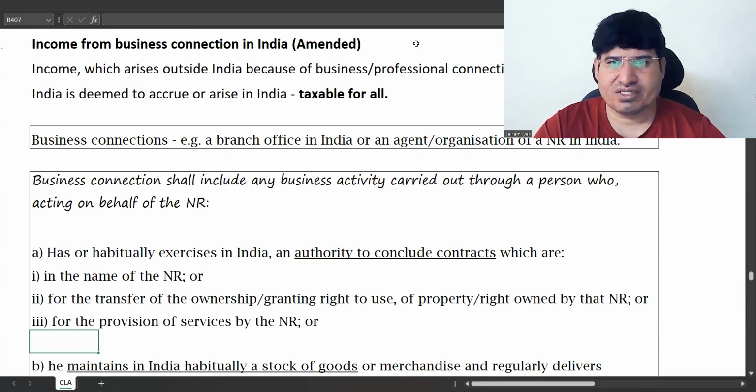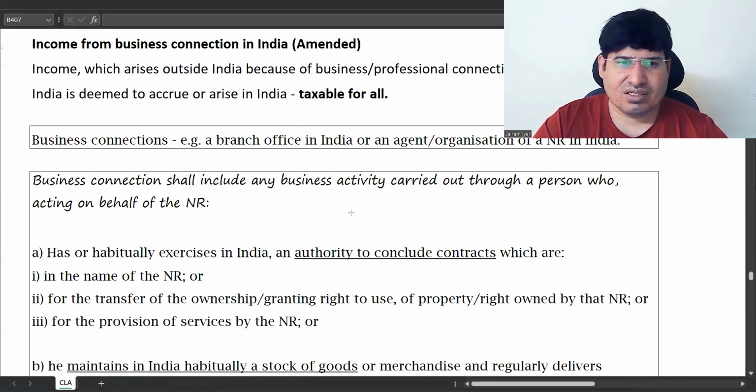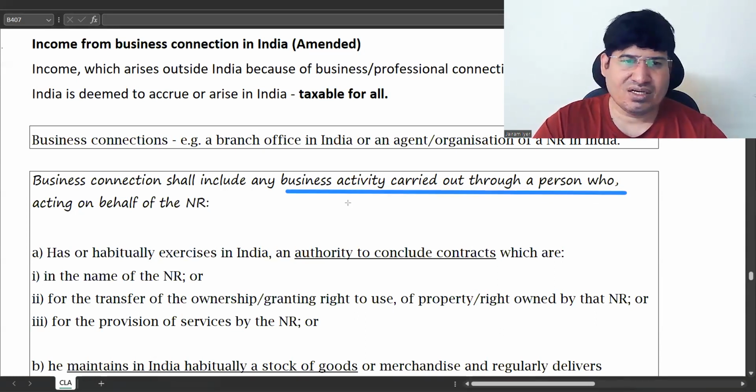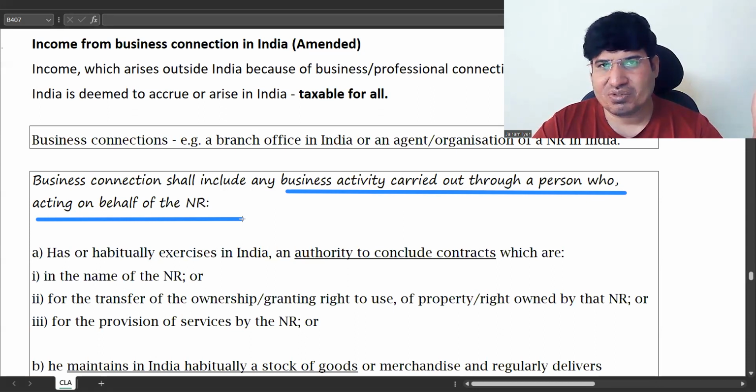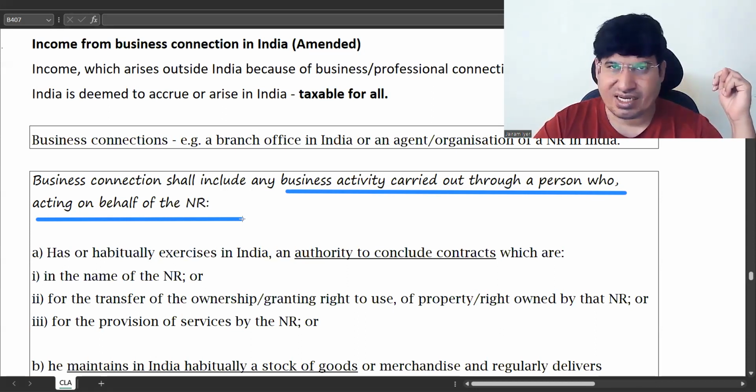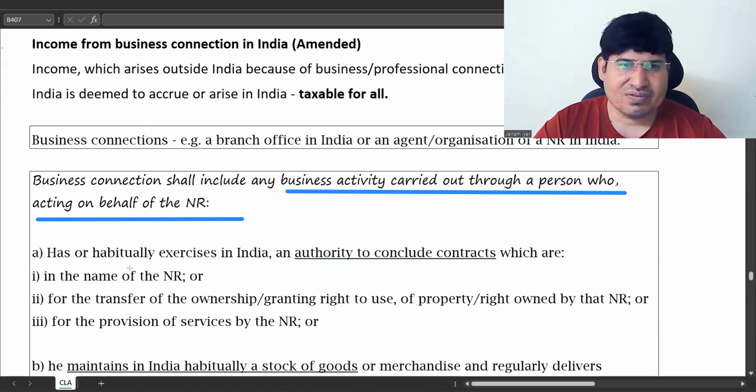So first thing is, business activity carried out through a person who is acting on behalf of the non-resident. Some person is carrying out the business activity. He is running the business outside India, receiving outside India. What will be treated as connection in India? It is business activity carried out through a person acting on behalf of the non-resident.